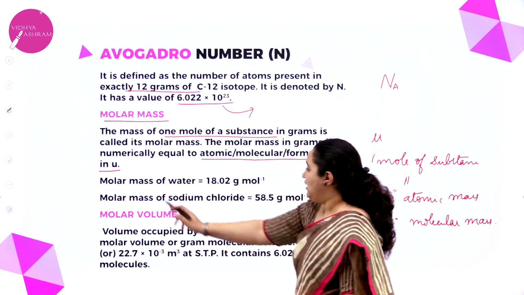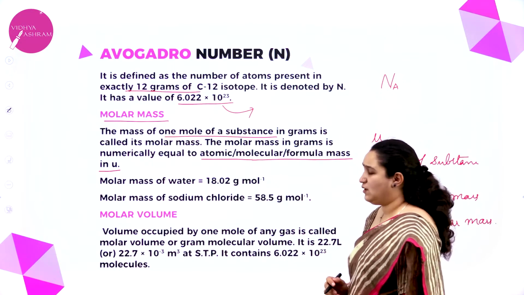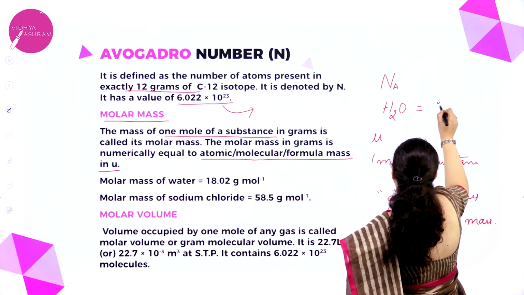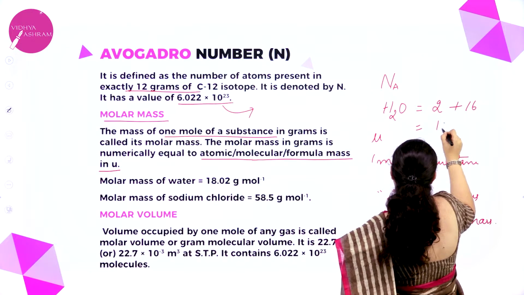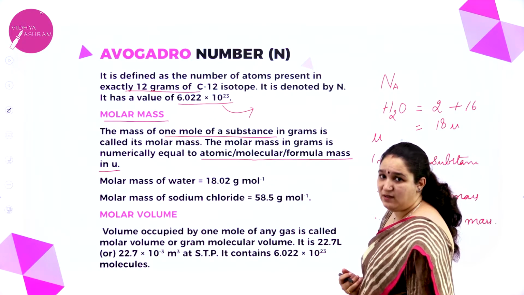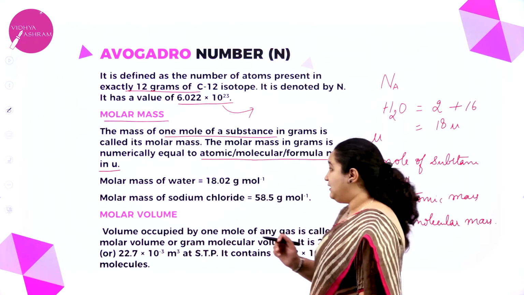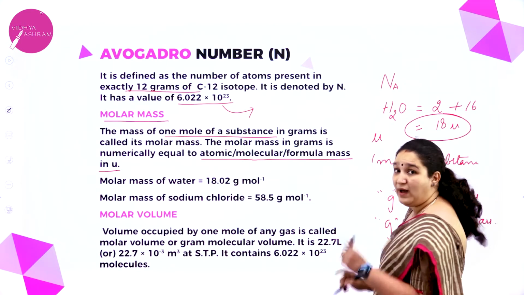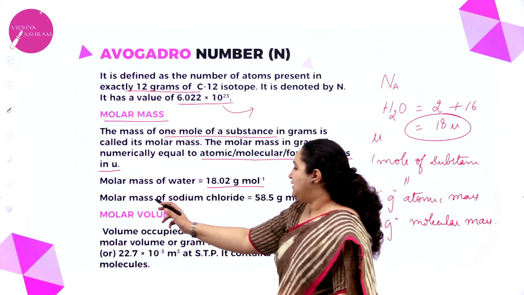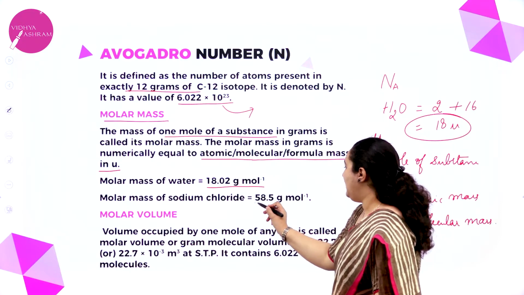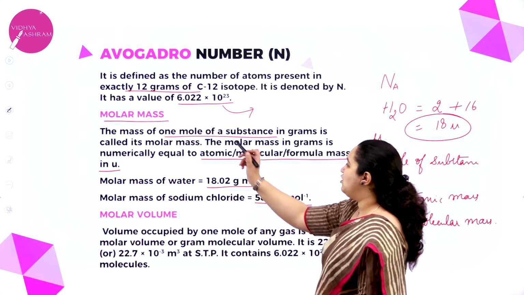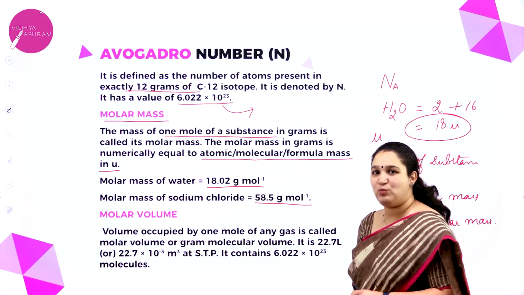So I can tell the molar mass of water. What is the molecular mass of water? H2O: 2 plus 16, that is 18 u. If I tell it in gram molecular mass, it is 18 grams. And this is also the mass of 1 mole of water. So I will write it as 18 gram per mole. Similarly, the molar mass of sodium chloride is 58.5 gram per mole. So molar mass means the mass of 1 mole of a substance in gram.